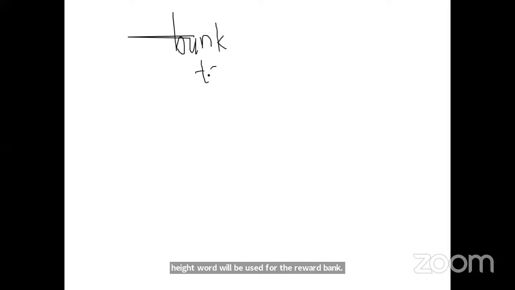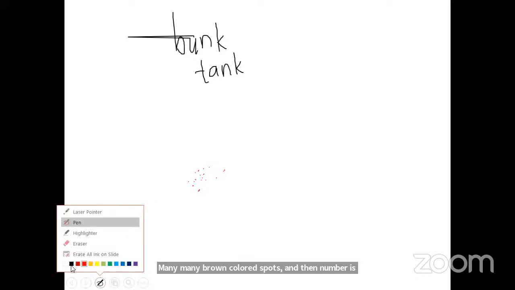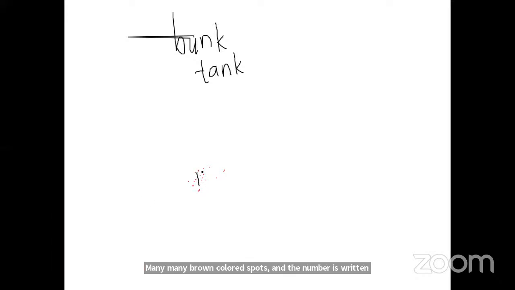So the relative height word will be used for the river bank, also for the tank, also for the embankment, also for the sand dunes. Sometimes there are sand dunes, okay, brown color spots are there like this, many brown color spots, and the number is written there 10R, which means the relative height of the sand dune then is 10 meters.